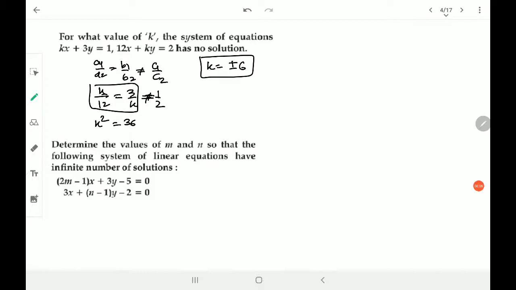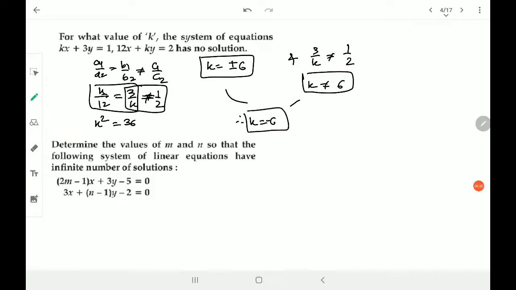And who will explain to us what should be the correct one is nothing but the second ratio. So I have 3 upon k is not equal to 1 by 2. So k is not equal to 6, I get. So I hope you understand, k is equal to plus or minus 6 and k is not equal to 6. If I combine these two solutions, therefore I get k is equal to minus 6. Okay, the only answer is here. So that's the reason I chose this question as well, so that you understand why we have to go for the second equations.